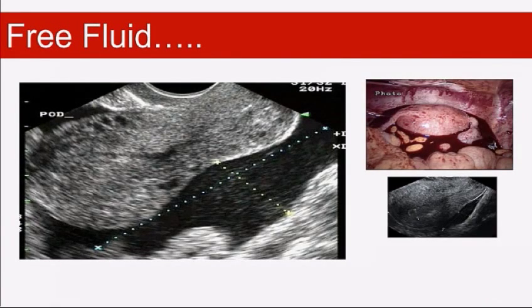The other thing we may see on scan is, of course, blood in the pelvis. So echogenic fluid with our uterus floating within it. Okay, of course, yes, it may be suggestive of a bleeding ectopic pregnancy, but again, we know a corpus luteum can rupture in pregnancies where they're intrauterine. So it's not diagnostic of an ectopic pregnancy, but we'd be highly worried that a woman may have an ectopic pregnancy if you see a lot of fluid within the pelvis.